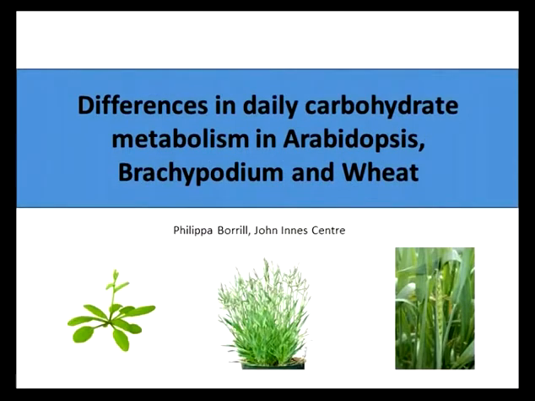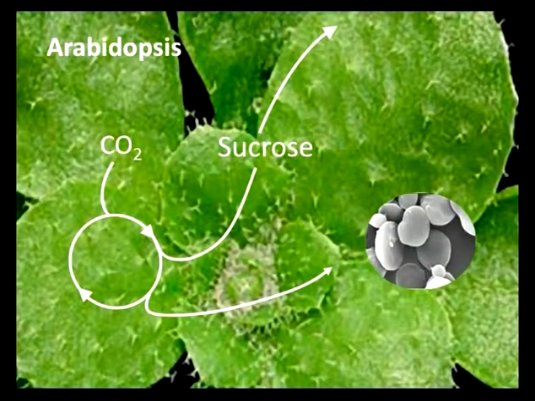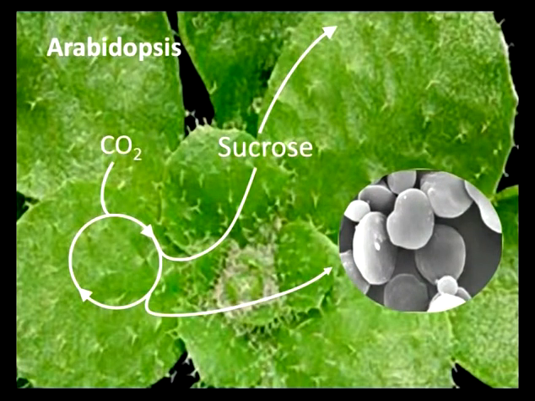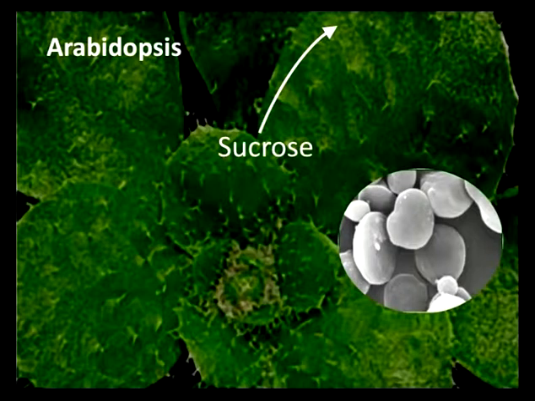And today I'm going to talk to you about the differences in daily carbohydrate metabolism in Arabidopsis, Brachypodium, and in wheat. So in Arabidopsis, which I'm sure you're all aware is the model species often studied, we understand this best. During the day, plants photosynthesize, and they fix carbon and use the sucrose that's produced for various growth processes and for general metabolism. But also during the day, they partition some of the fixed carbon into transitory starch. And then they use this starch at nighttime when they can no longer photosynthesize. And this starch is broken down into sucrose, which can then be transported all around the plant and used for growth at night.